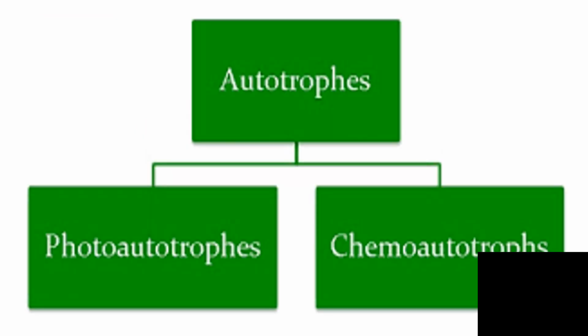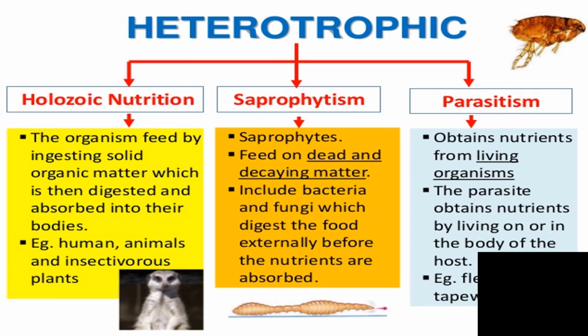Autotrophs are again divided into photoautotrophs as well as chemoautotrophs. Photoautotrophs use light energy, while chemoautotrophs derive energy from chemical reactions. Heterotrophs again are divided into holozoic nutrition, saprophytic nutrition and parasitic nutrition. Parasitic ones live on plants and animals, while saprophytic ones depend on dead organisms for their food.